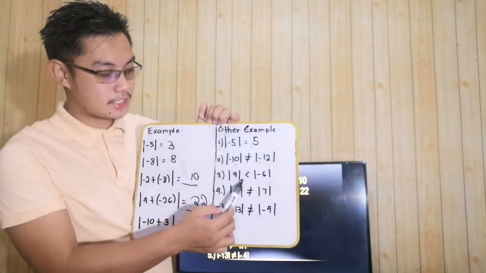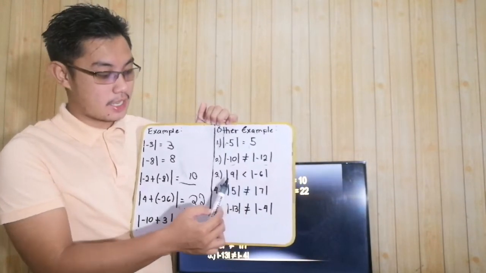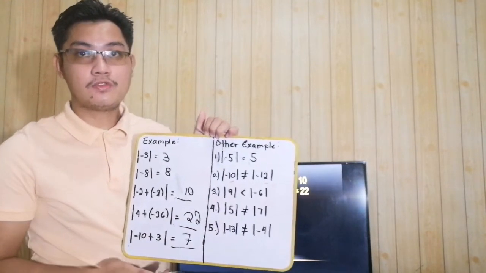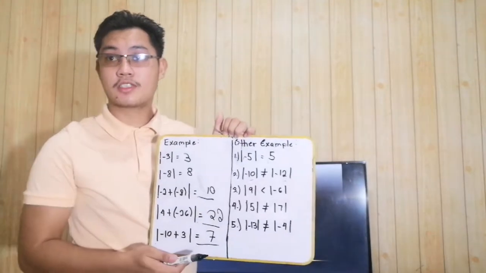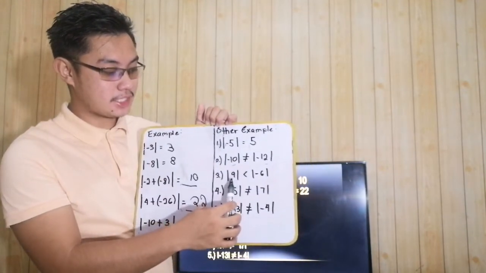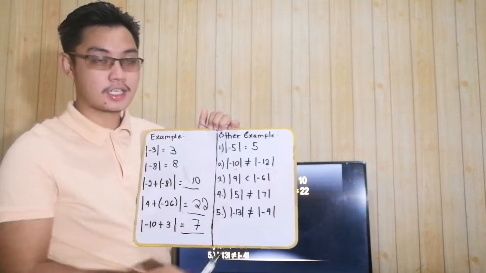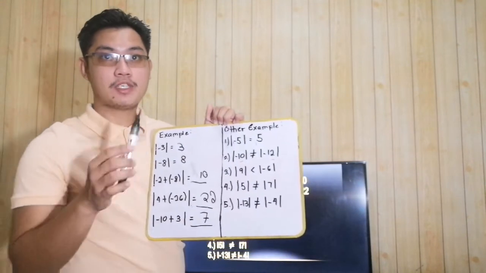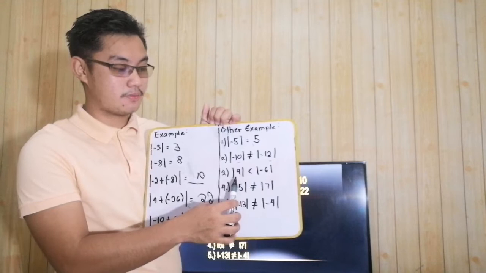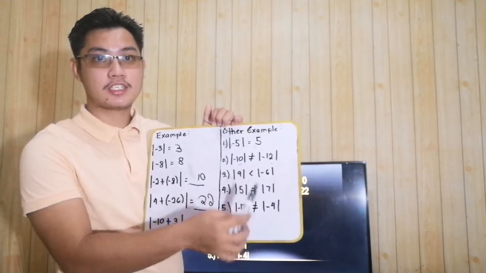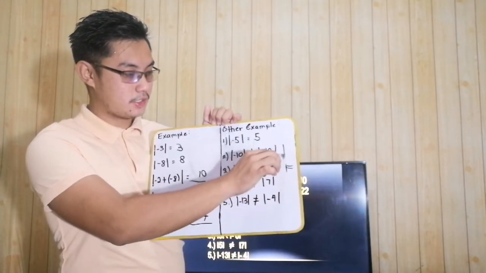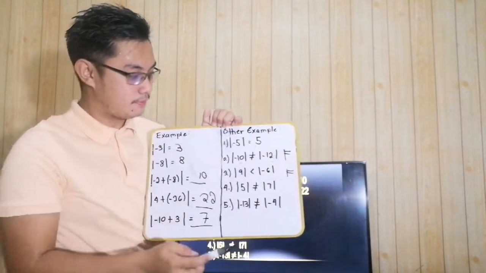Okay, now number 3. Absolute value of 9 is less than the absolute value of negative 6. True or false? Again, it is false. Why? Bakit? Kasi mas mataas ang distance ng 9 from the origin kaysa sa negative 6. No? From the origin, you move to negative 6, that is 6. Then 0 to 9 is 9. So 9 is greater than 6, not less than. Okay? So it is false. Then true kanina.